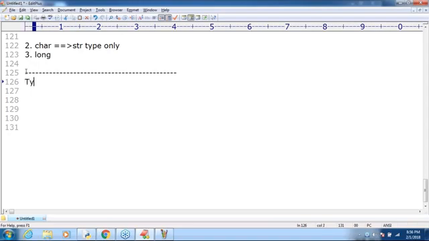There is typecasting, even between these data types. Sir, I have an int type and I want to convert it to float type. I have an int type and I want to convert it to complex type. I have an int type and I want to convert it to string type. From one type to another type, is it possible to convert? Yes, perfectly, we can convert. Int values you can convert into float. Float values you can convert into int. Int values you can convert into str type. Str type values you can convert into other types. No problem at all.